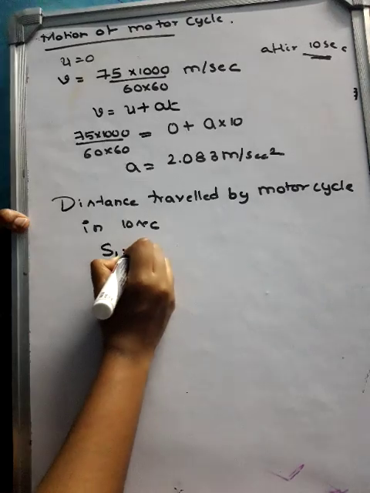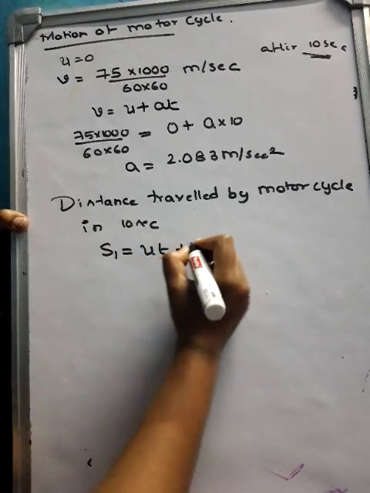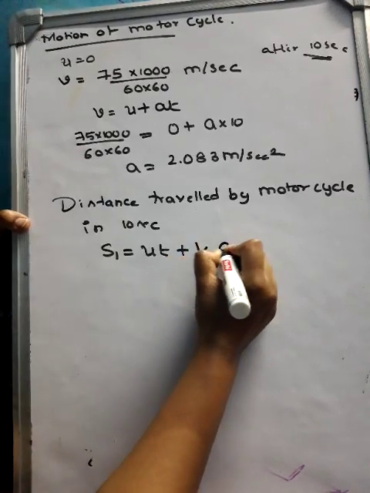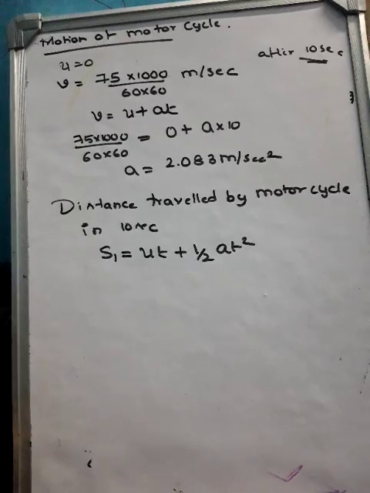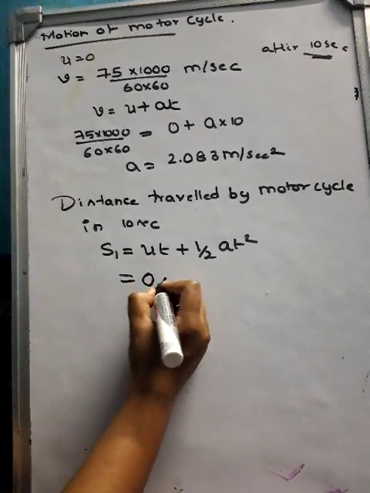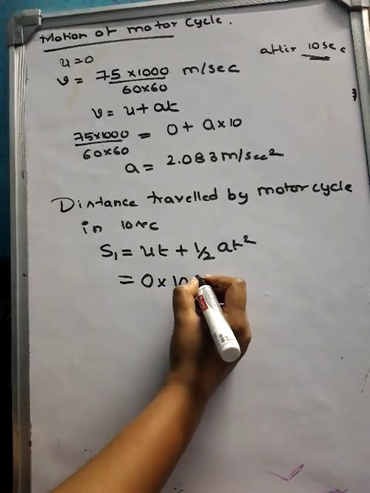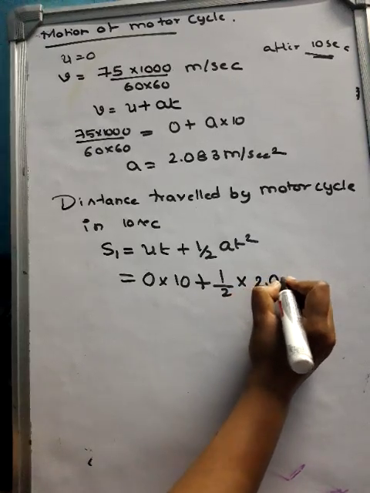That will be equal to what? S1. So see, we have a general equation: S is equal to ut plus half at square. So u is equal to what? Initial velocity, for this it will be 0. Timing is 10 seconds. Now half a is equal to what?